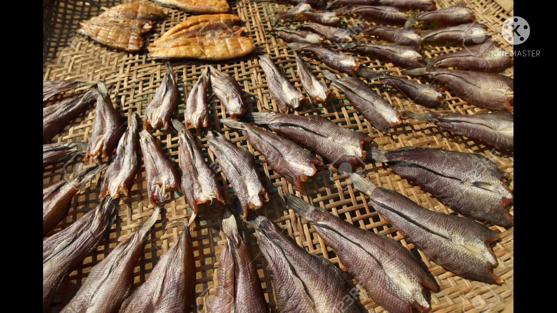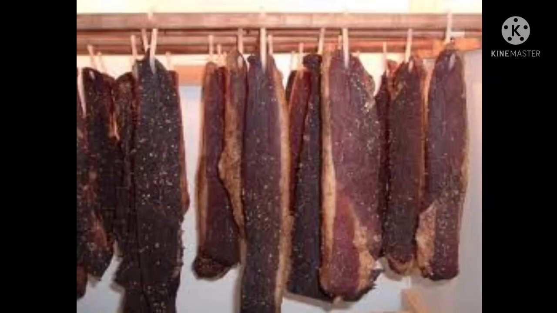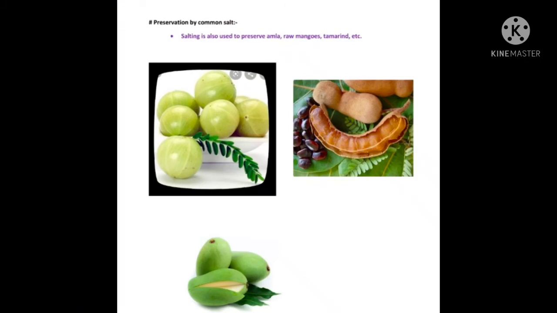Dry fishes, dry meat is done by common salt. Common salt is not only used to preserve fishes and meats, it is also used to preserve amla, raw mangoes, tamarind, etc. So this preservation by salting method is also used to preserve amla, raw mangoes,